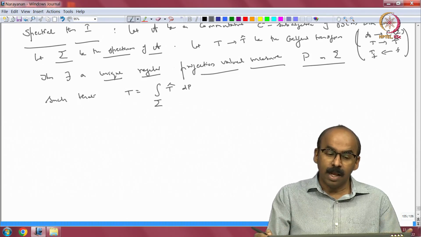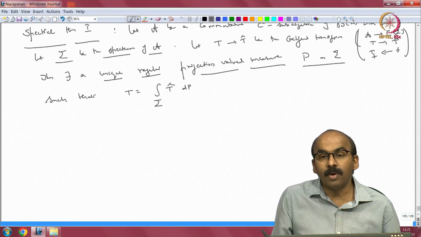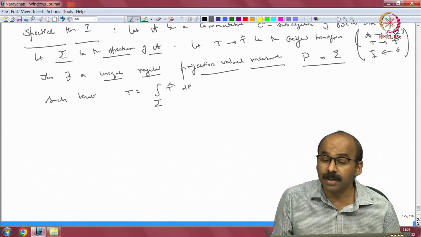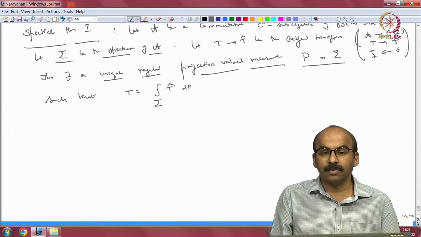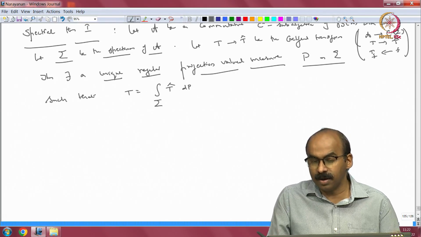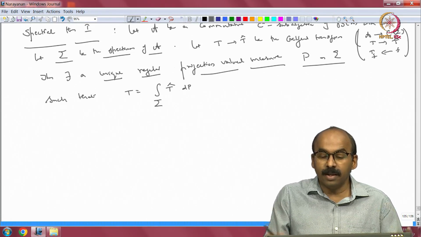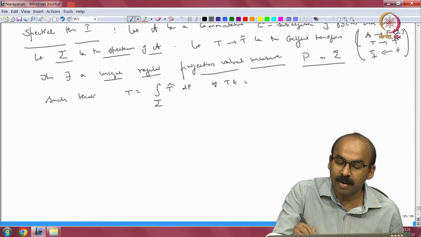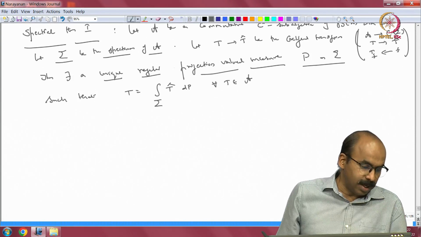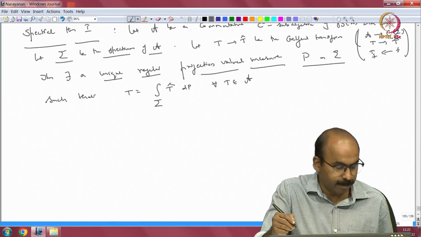Once you have a regular projection valued measure P, we know how to define integrals of bounded functions against that, which will give us a bounded operator. Here T hat is a continuous function on a compact Hausdorff space, so it is going to be a bounded function, and this integral is well defined from whatever theory we have done in the last 2 lectures. And for every operator T in A, I have this integral expression. So, this is one form of the spectral theorem. This much we have already proved essentially from all the discussions, so I will just quickly repeat it and then go ahead.